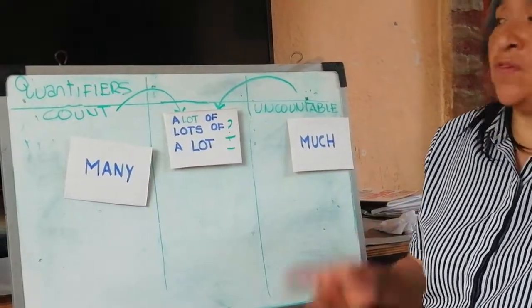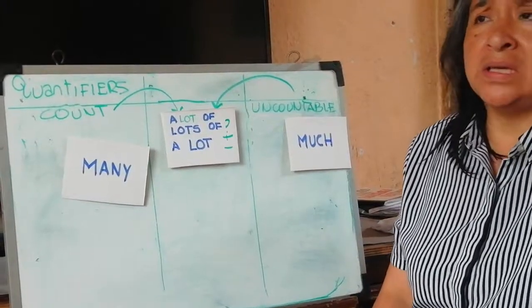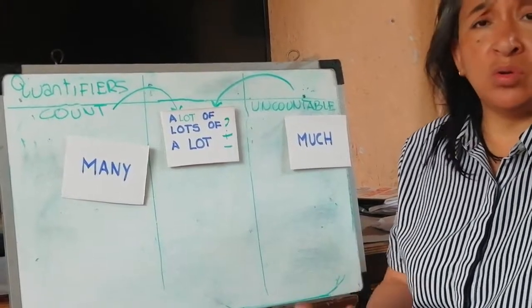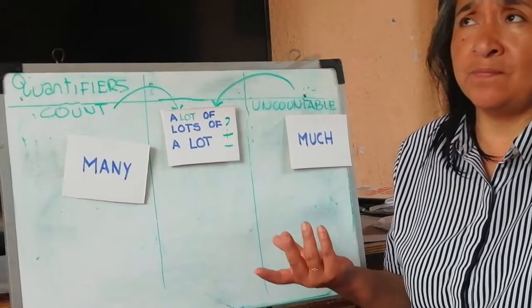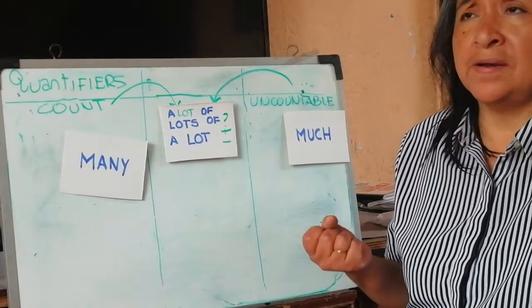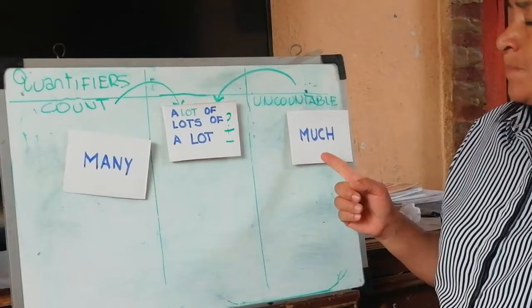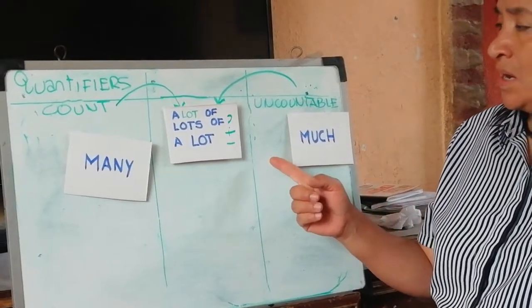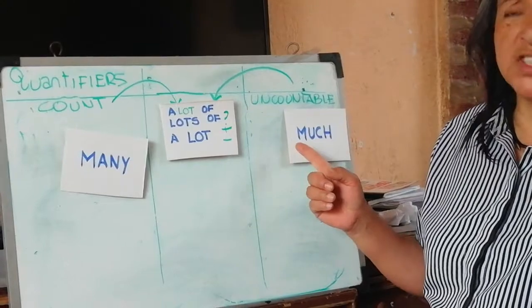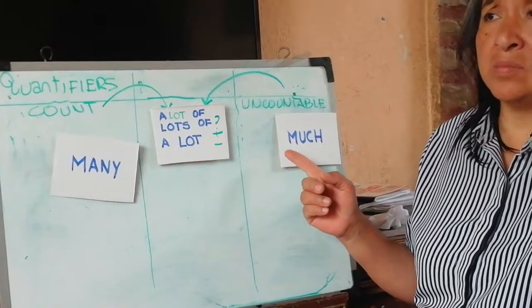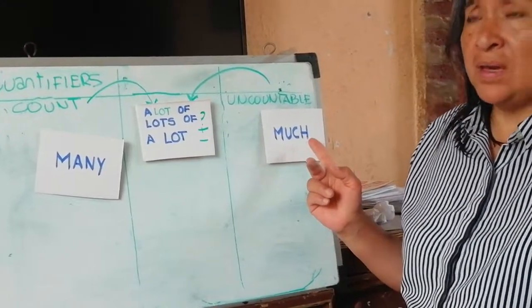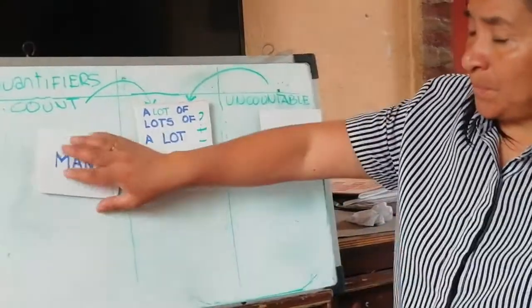Much is used for uncountable nouns. It is used generally for liquid, grains, mass, and for example, I can say I have much money, I have much coffee.